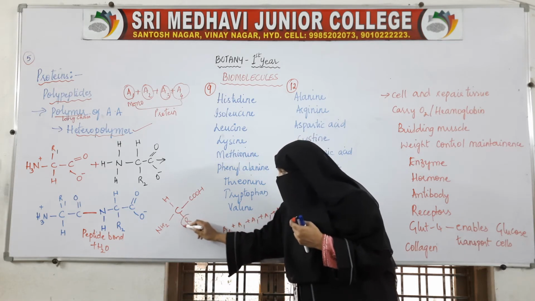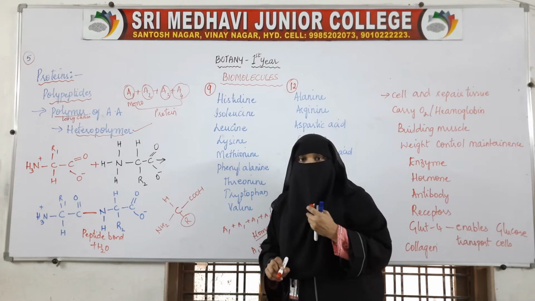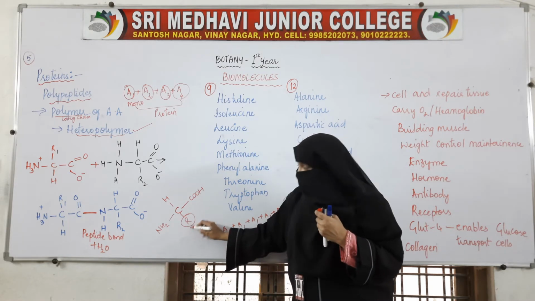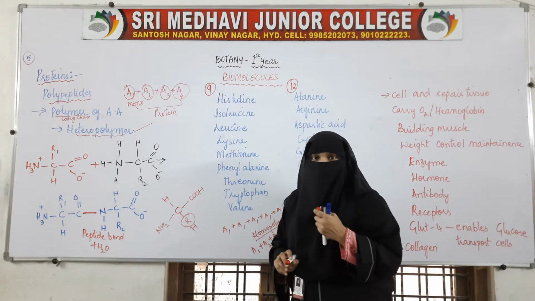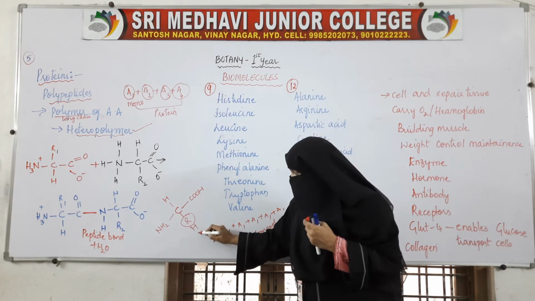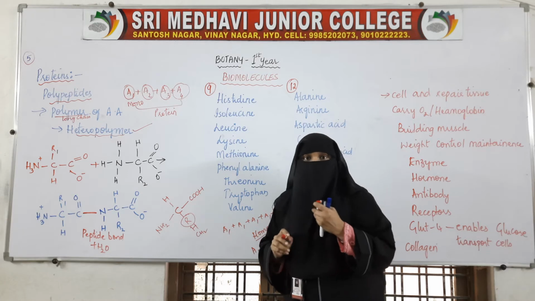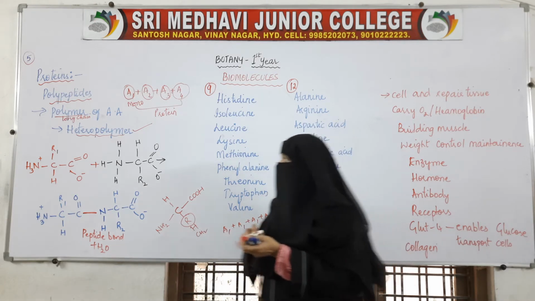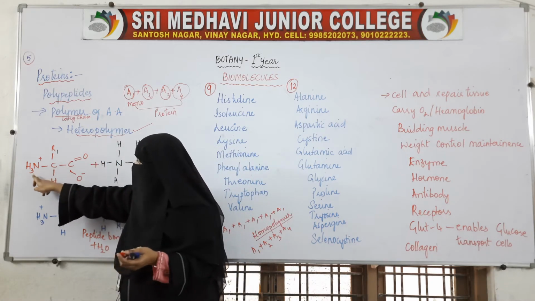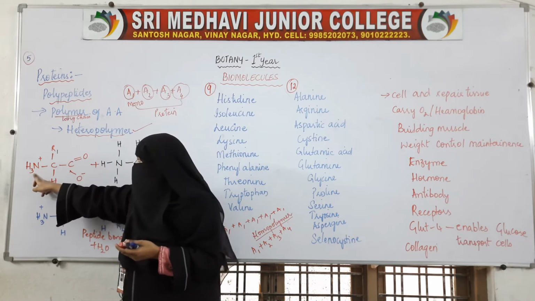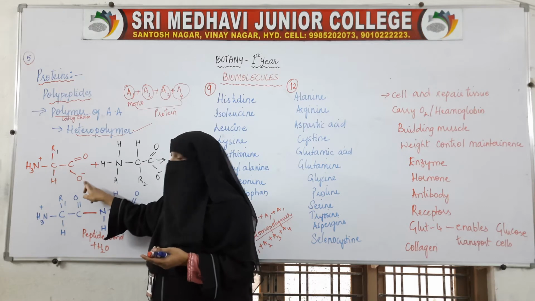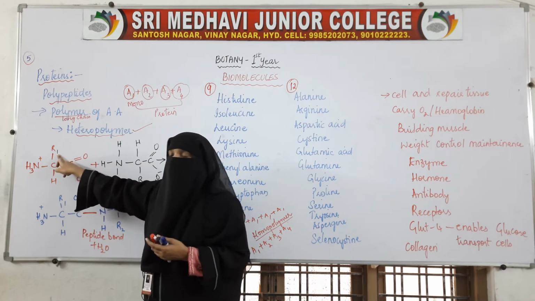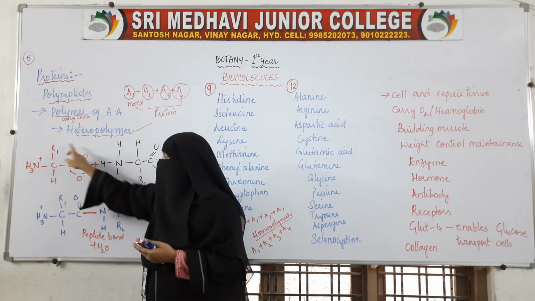The R will be different. If R is H, it will be one amino acid. If R is CH2, it will be another amino acid. So depending on the R. Here this is one amino acid. It has an amino group, a carboxylic group, a hydrogen, and an R group.